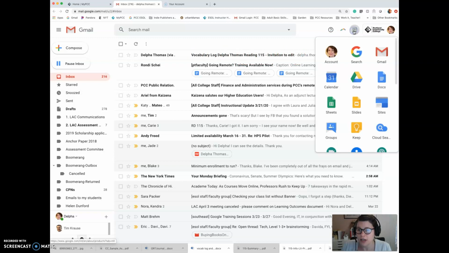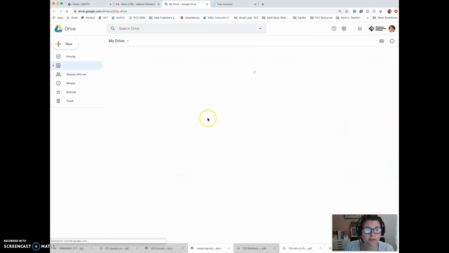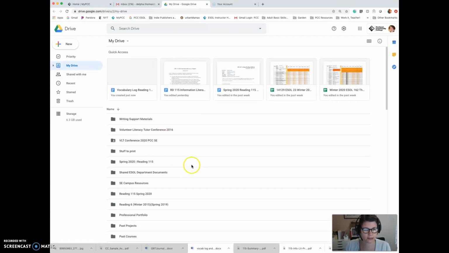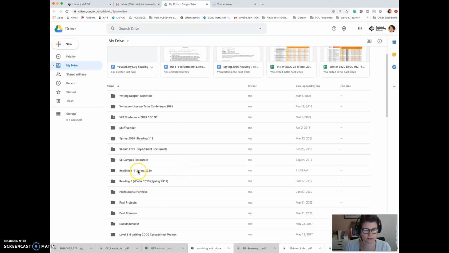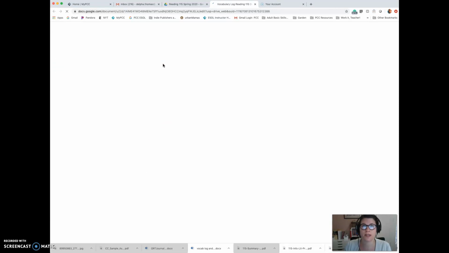But to get back to your document again, go back to your drive. Go back to the folder that you created. Where is it? Reading 115, right? And right there it is. There's the document you created. Double click and open it, and you can keep working in it. It'll never get lost again.